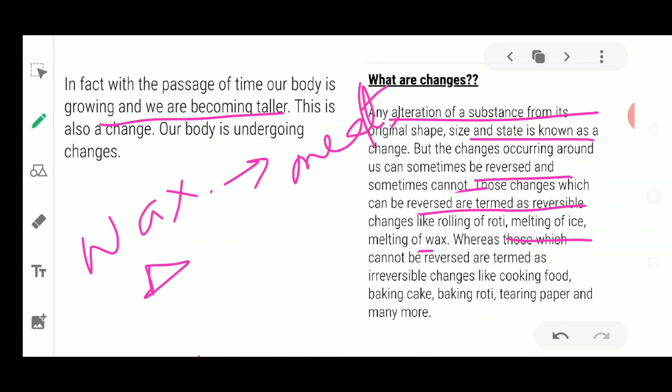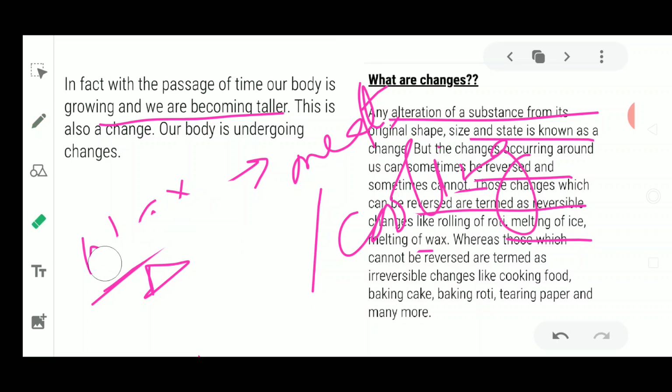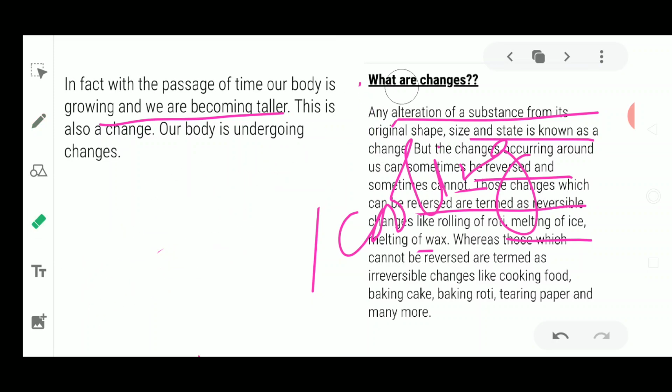After melting, if you want to again convert this wax into a solid form, then what will happen? How will you convert it? You are going to convert it after cooling. So this melting is because of heating of wax, and cooling causes it to be brought back to its original position, original place. So these are the two very common examples of reversible changes.